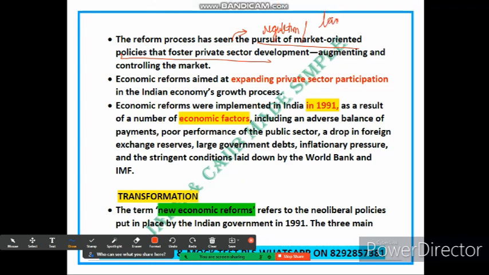They may provide subsidies to encourage private business to invest and expand their operation. So this is called pursuit of market oriented policy that fosters private sector development. Okay, now let's come to the next point.